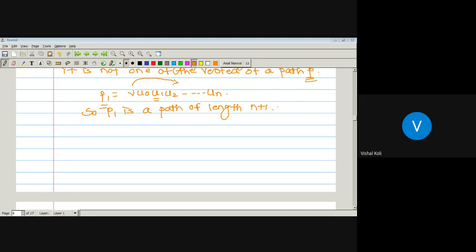So our assumption will be wrong. Which assumption will be wrong? That is, degree of U0 is greater than 1. It means that this one is wrong. It implies that there is only one possibility for the degree of U0, which is nothing but the degree of U0 will be 1. Is it correct? Yes, sir.